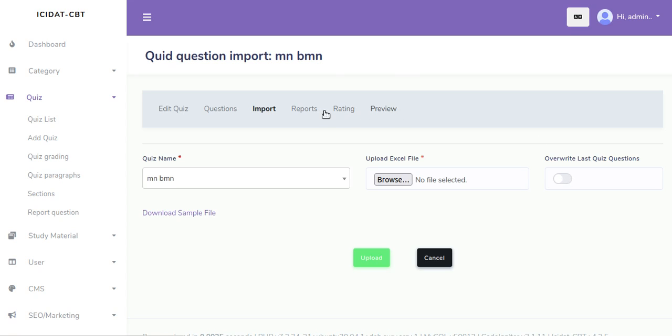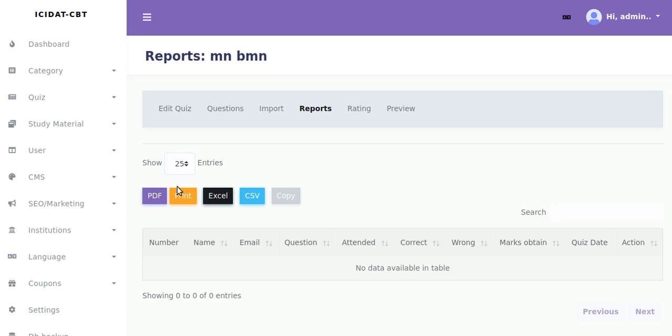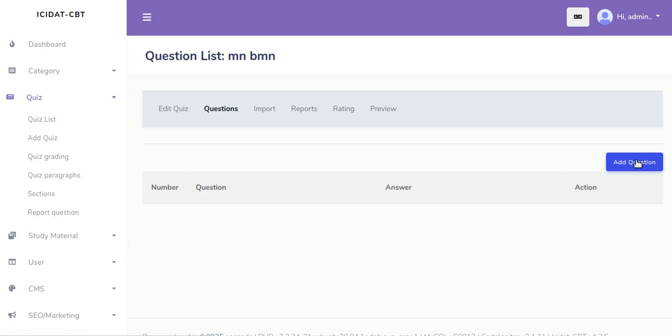So rating, preview, and reports, you can download a report on the particular exams. All right, so you can print out your report, print Excel the report of that particular exam, the student, number of pass, everything, the particular exam carry. So I want to show you the question settings. So add a question.